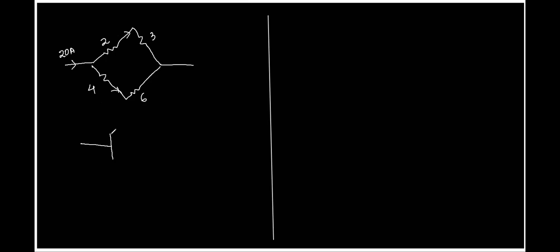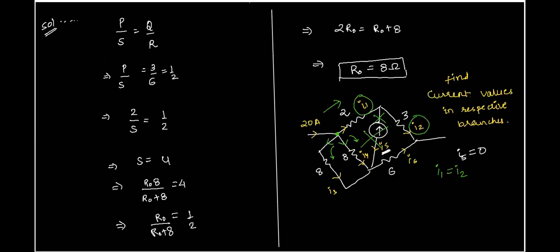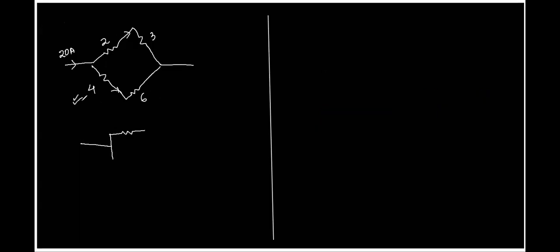Sir, that is not 4 ohms. That should be 8 ohms. See, 8 and 8. There are two of them, right? And they are in parallel. So two 8 ohm resistors in parallel will become 4. Is it clear now, Atul? Yes, sir. Okay.